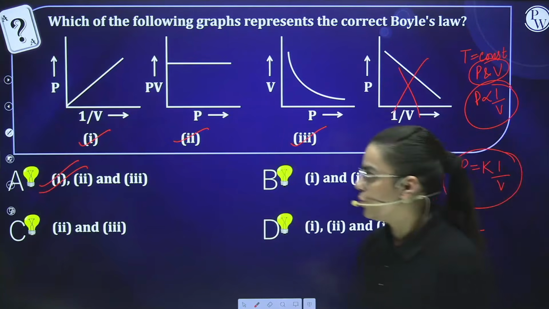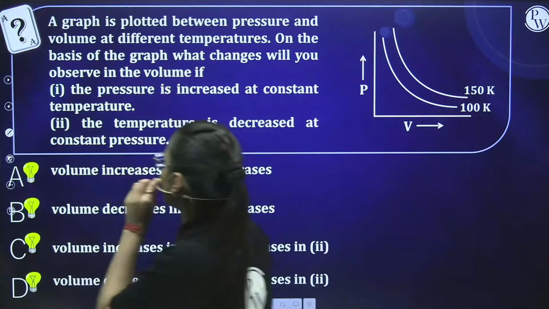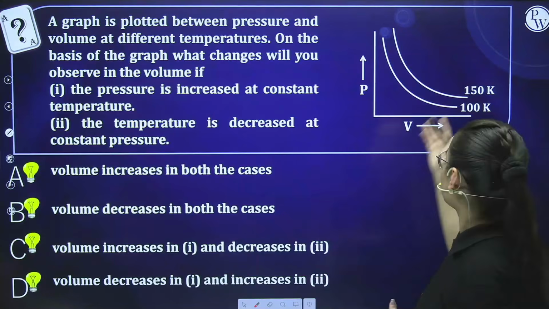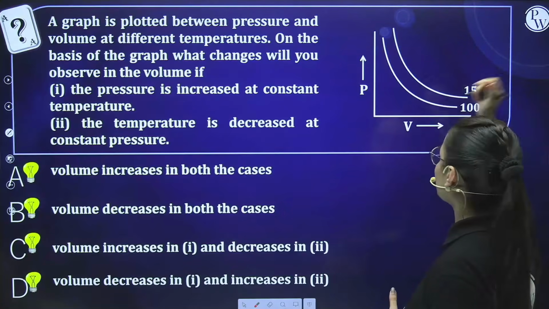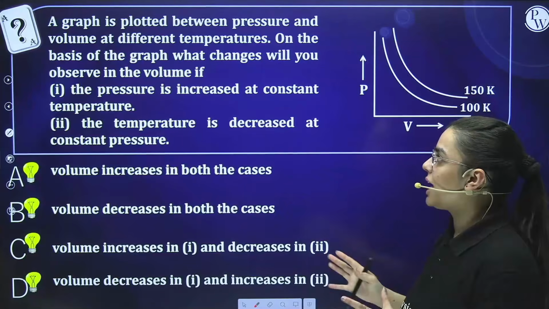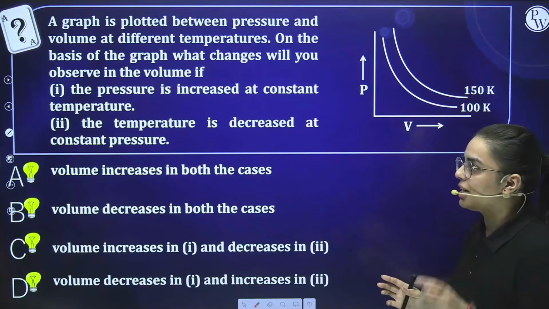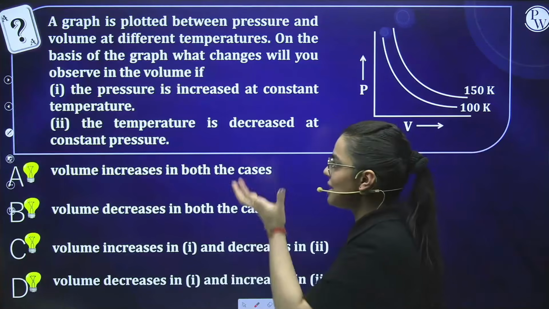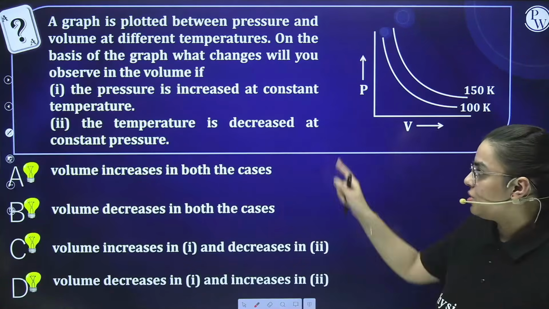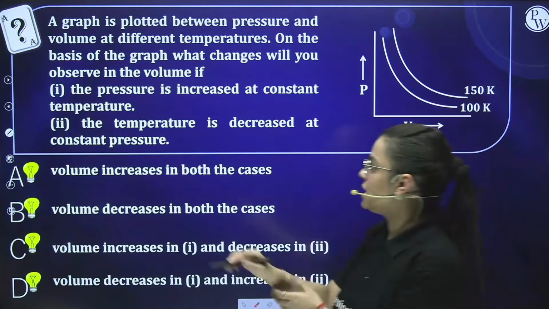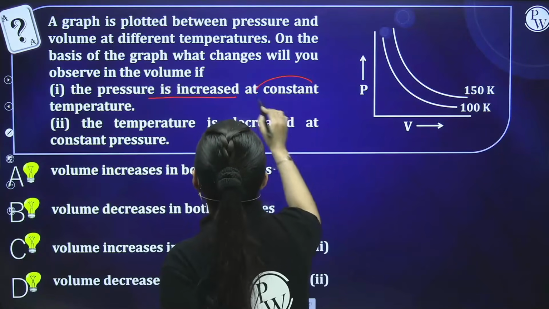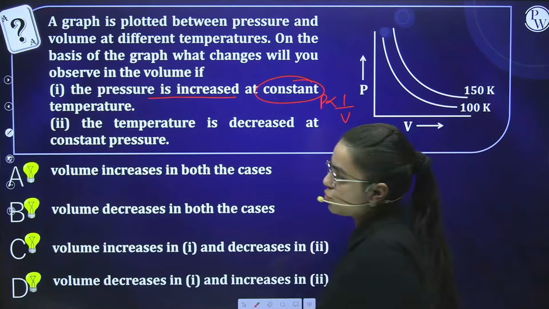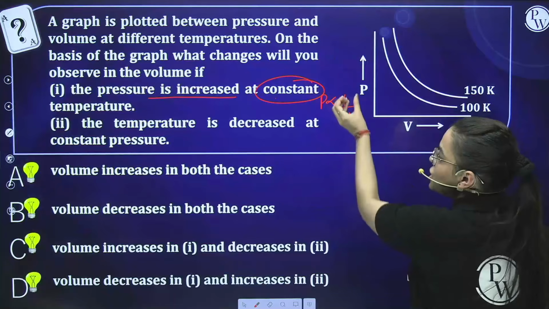Is it clear? Good. Now students, comes our next question. A graph is plotted between pressure and volume at different temperatures. Here you can see at 100 Kelvin and at 150 Kelvin. On the basis of the graph, what changes will you observe in the volume if the pressure is increased at constant temperature? Second, if the temperature is decreased at constant pressure? So see, when pressure is increased at constant temperature, we know that pressure is inversely proportional to volume. When pressure is increased, volume will decrease.